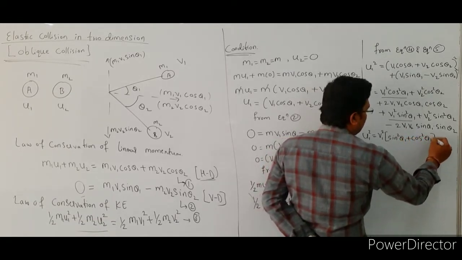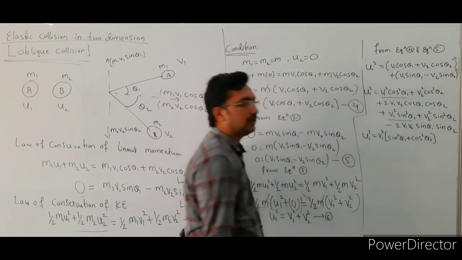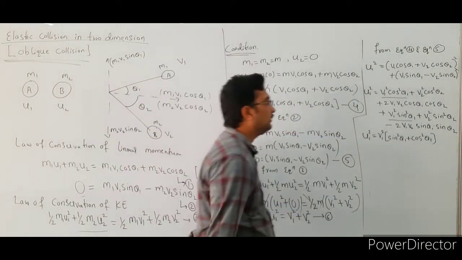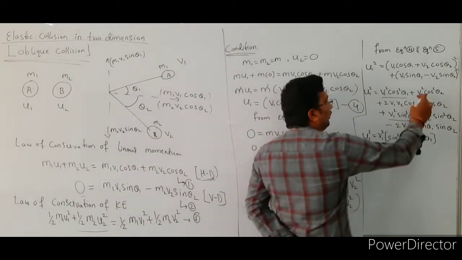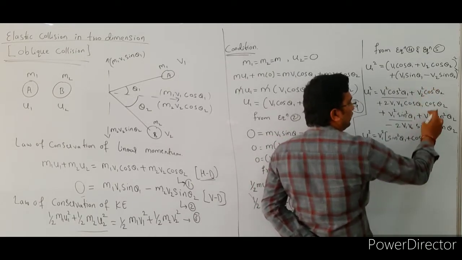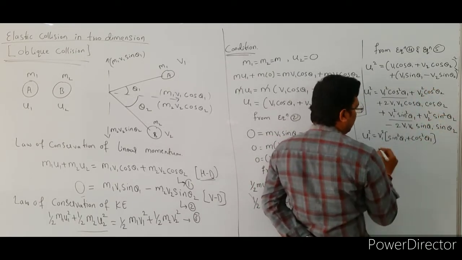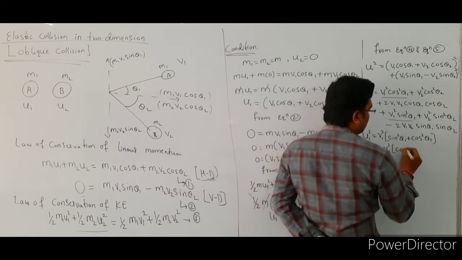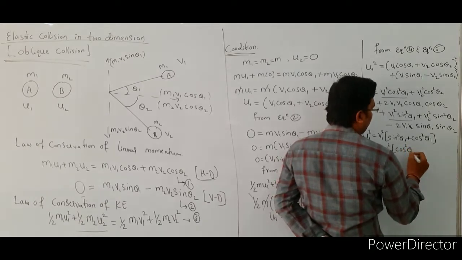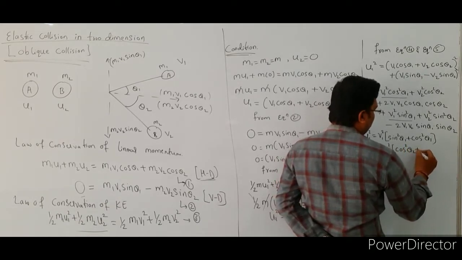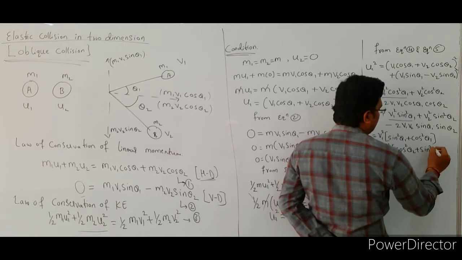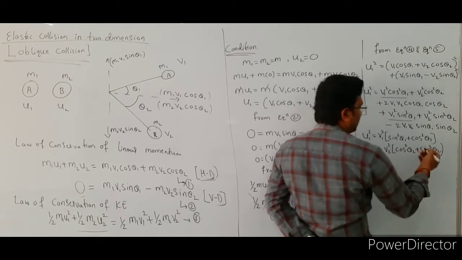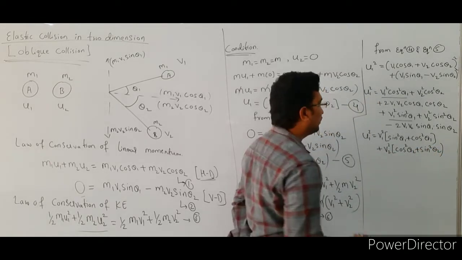Already we know that sin square theta 1 plus cos square theta 1 value is 1. Next similarly v2 square cos square theta 2, v2 square sin square theta 2, so in this case take v2 square common, so then cos square theta 2 plus sin square theta 2 or sin square theta 2 plus cos square theta 2.